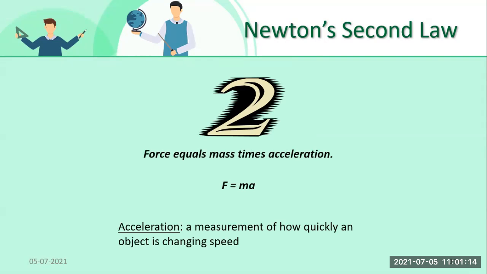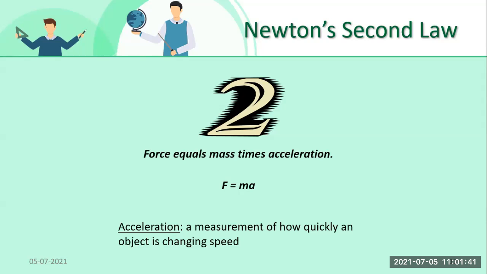Acceleration. What is acceleration? A measurement of how quickly an object is changing speed. That is known as acceleration, student. How quickly that object is changing its speed. Or we can define acceleration as the total quantity of the motion of the object.